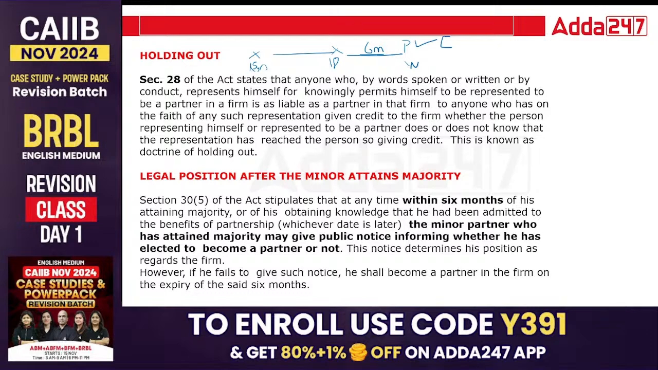So this is what the second paragraph is saying, that within 6 months the minor partner who has attained majority may give public notice informing whether he has elected to become a partner or not. That is very, very much important. And suppose, class, in 6 months he fails to give notice, then he shall become a partner in the firm on the expiry of the said 6 months. So this is very much important, class.